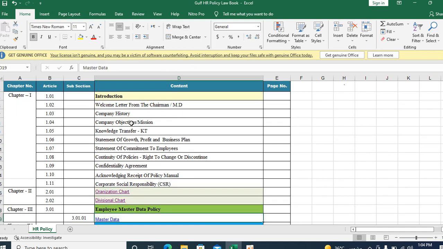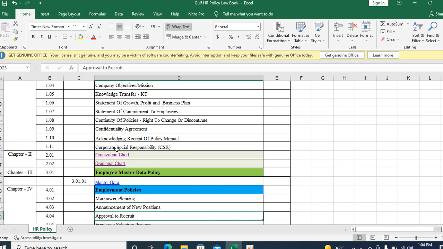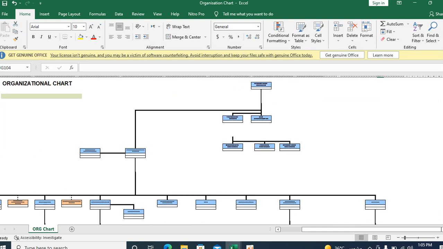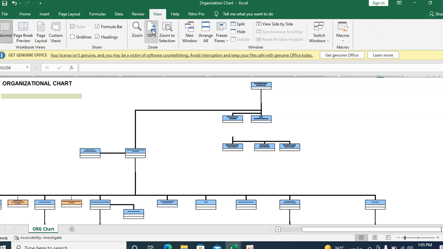Okay, next one, chapter 2, organizational chart. There are two types of chart you can prepare for a company. One is, at present, what are all the departments, that is divisions, and under each division, what are all the people working in the company. I am giving this organizational chart linked to the same system, so you can see this is our organizational chart. This is an employee-based organizational chart. You can create it for around 200, 300, 500 employees, and that's also in Excel, so no need to worry about it.